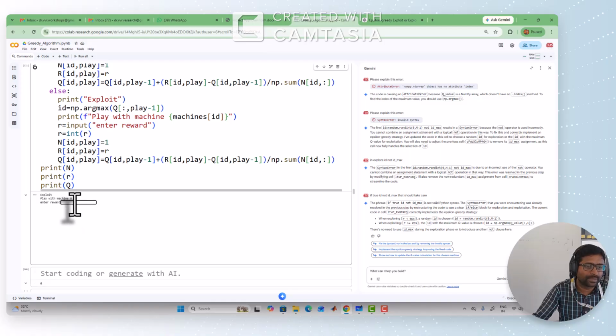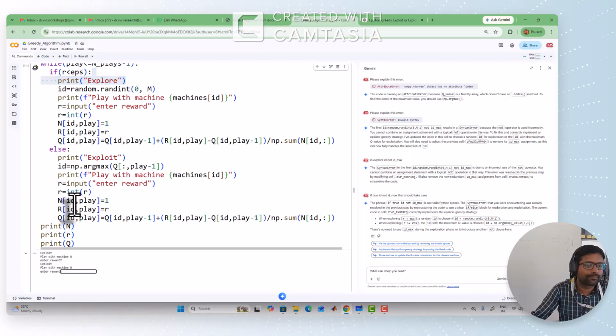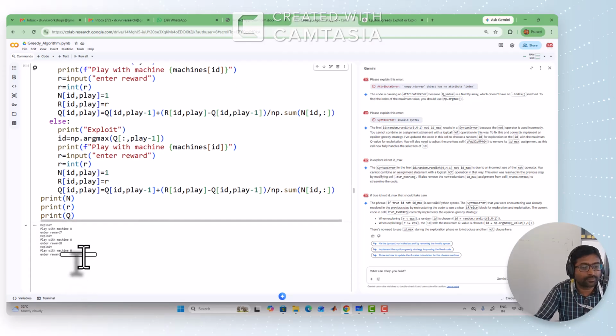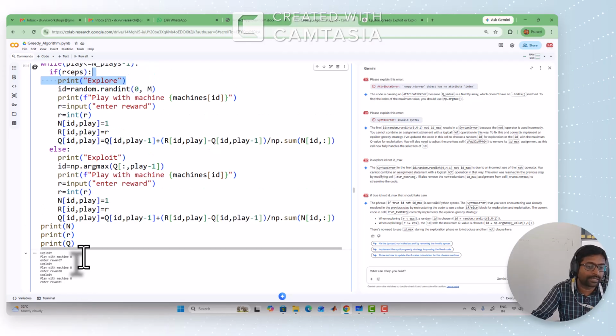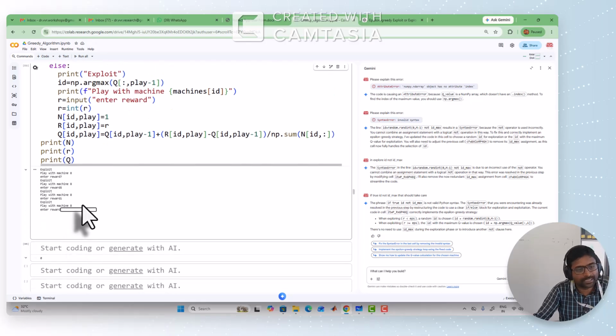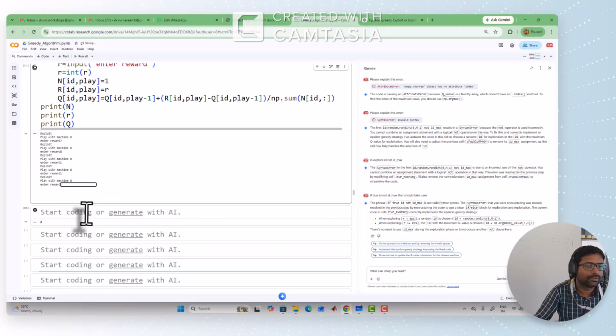So exploit with machine B, maybe 7. So again exploit with machine B, I am getting 8, let us assume. Again exploit with machine B, this time I am getting 1, let us assume. Now exploit with machine B, again I am getting 1, let us assume.